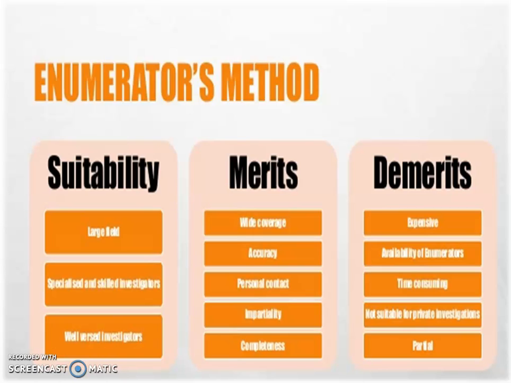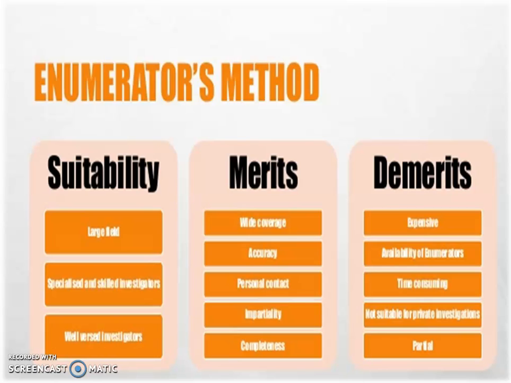Then demerits. This method is expensive because you have to pay the enumerator. The enumerator's ability and availability are always doubtful. Sometimes you don't get any enumerator or trained investigator. Then it is time consuming, because the enumerator visits each and every house and then collects the data.